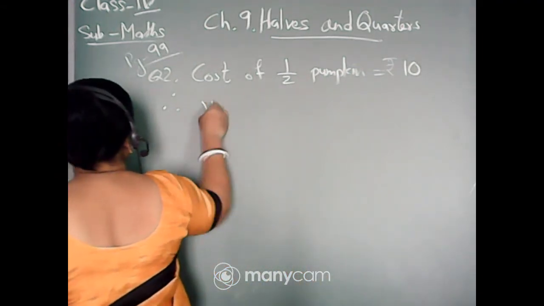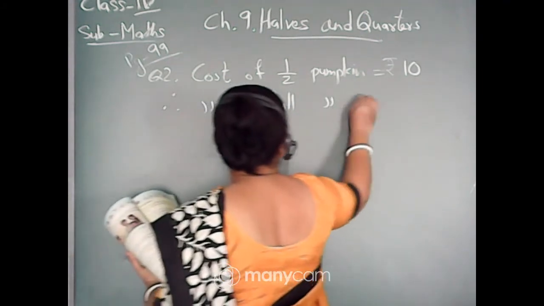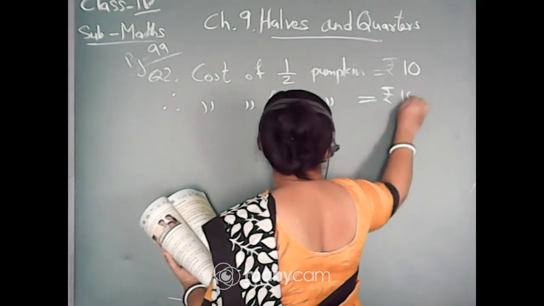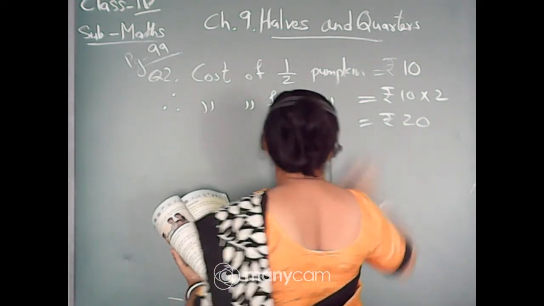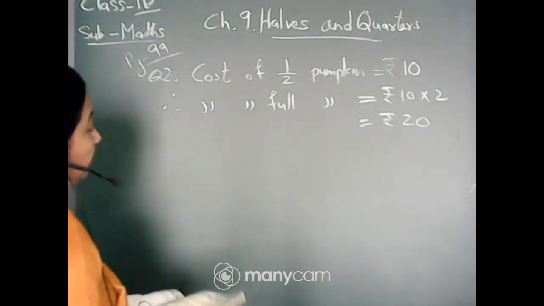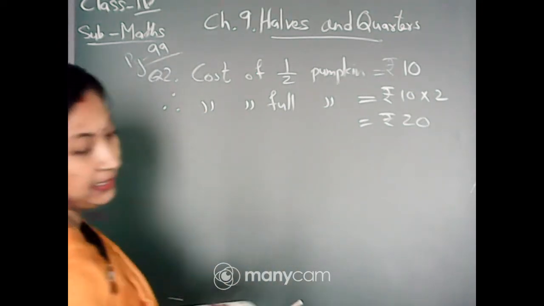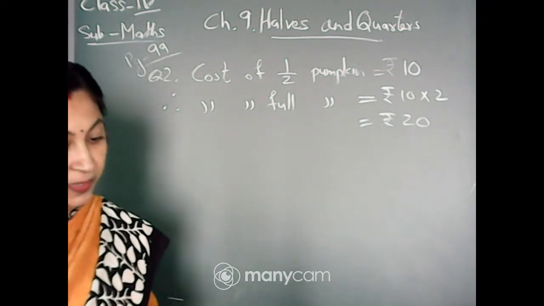So the cost of the full pumpkin is equal to rupees 10 into 2, that is rupees 20. So the cost of the full pumpkin for the second seller is rupees 20.